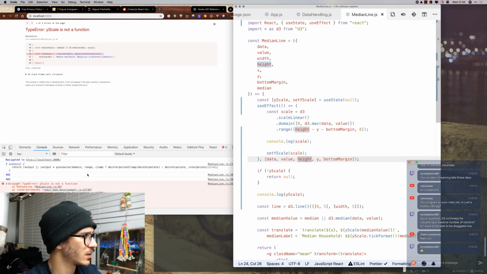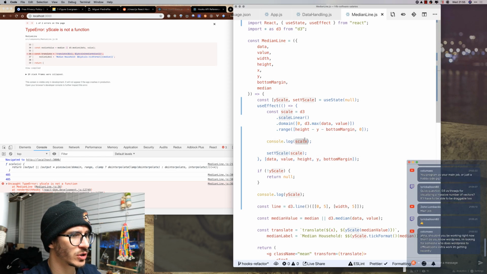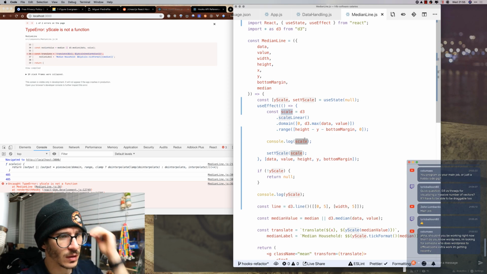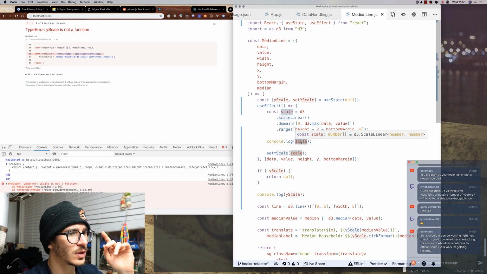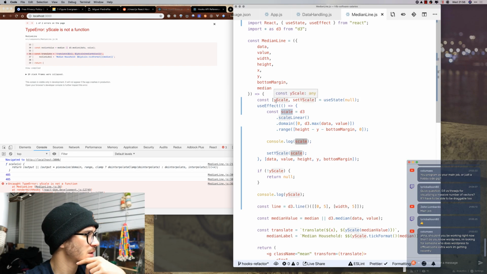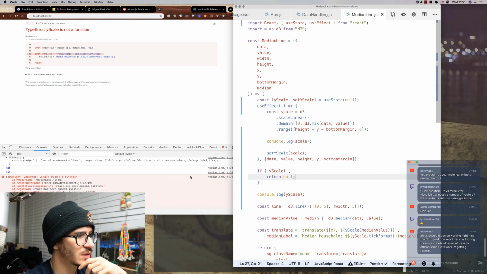We are definitely creating a function here. So our scale is definitely a function, but then when we feed it into setState, it starts returning a method. That makes no sense, does it?